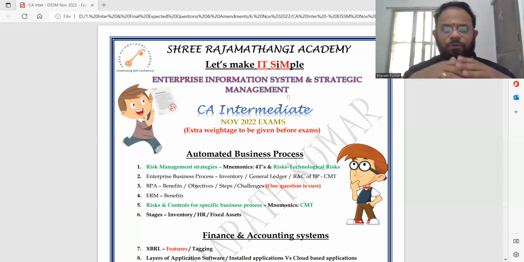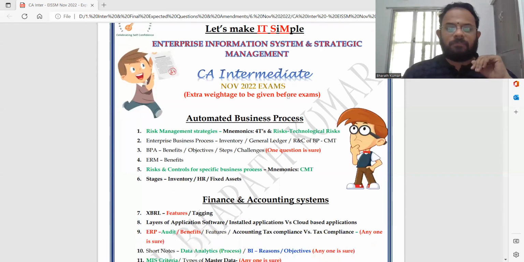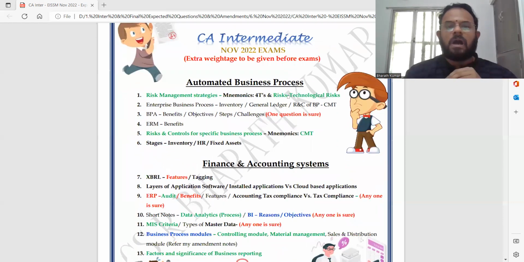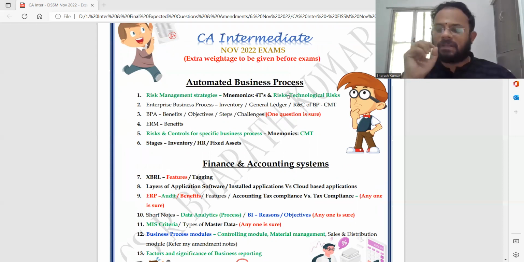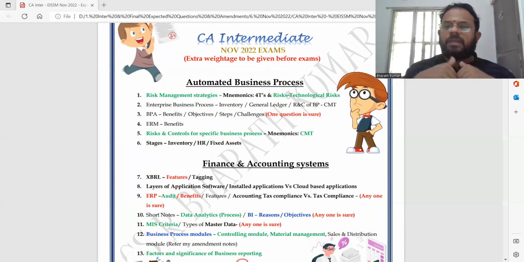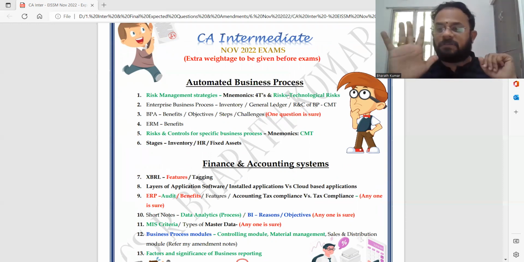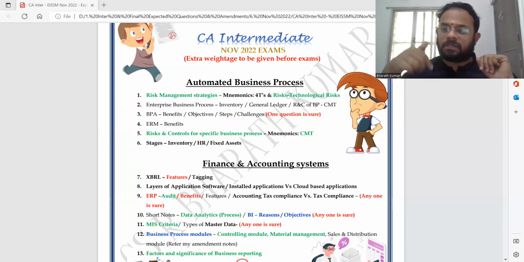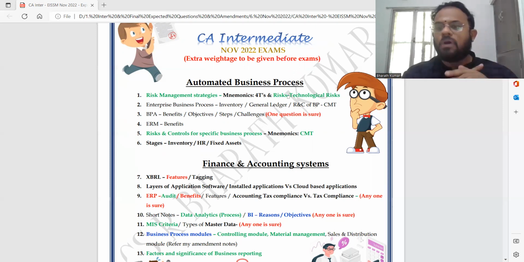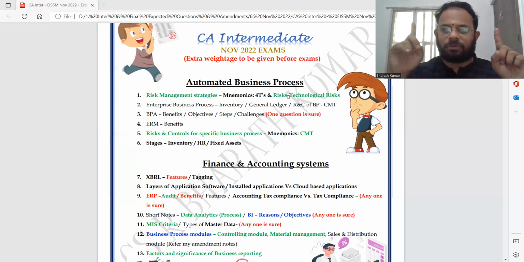So that is showing that there is an A+ in EISSM and how it has to be done. That's what we are going to cover in one particular way. Automated business process: there are 6 questions that I have given. The first is risk management strategies. There is really a good chance that they can come. Everything here are expected and important questions. The mnemonic is not 5T. If you have this 5T, turn back or ignore the risk, no, that's not your latest study material. You will have 4 T's. There is no turn back or ignore the risk.